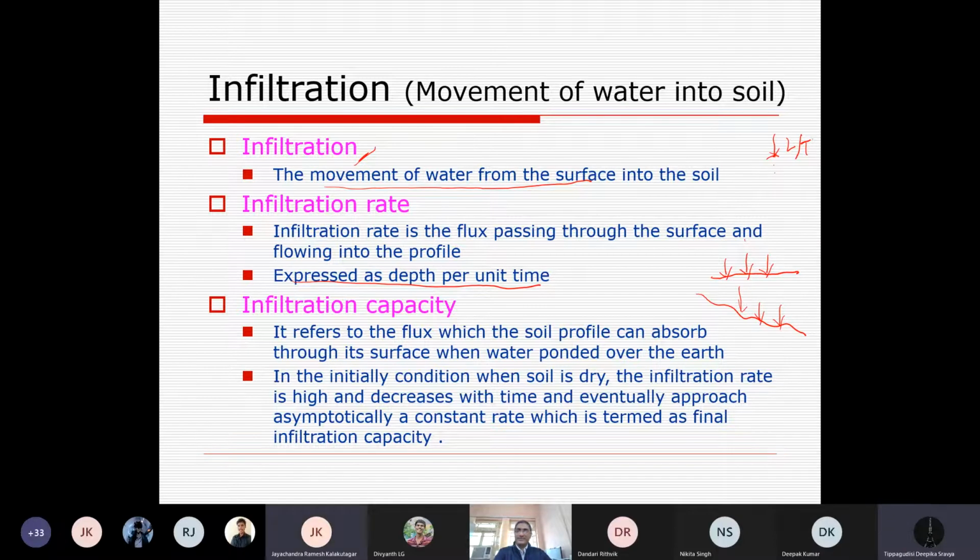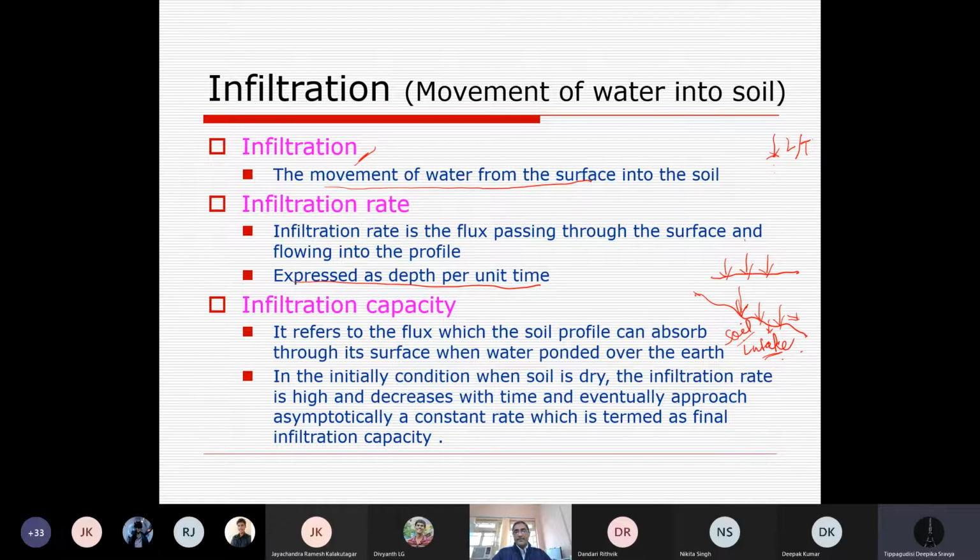Sir, it will still be infiltration only. No, basically water will flow down. Yes, water will flow down. Certainly, because of this slope, there will be more discharge, or there will be less opportunity for water to infiltrate into the soil. And that's why it is not termed infiltration, but it is called intake, or soil intake characteristics. Once it's a sloping land, it is soil intake characteristics rather than infiltration.